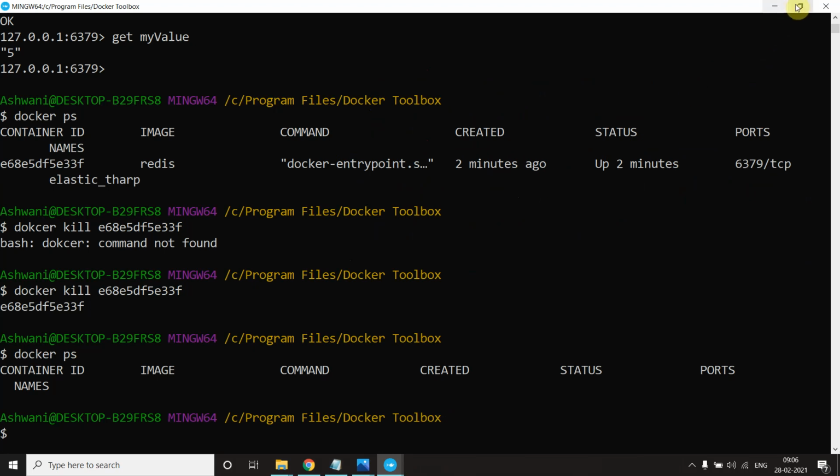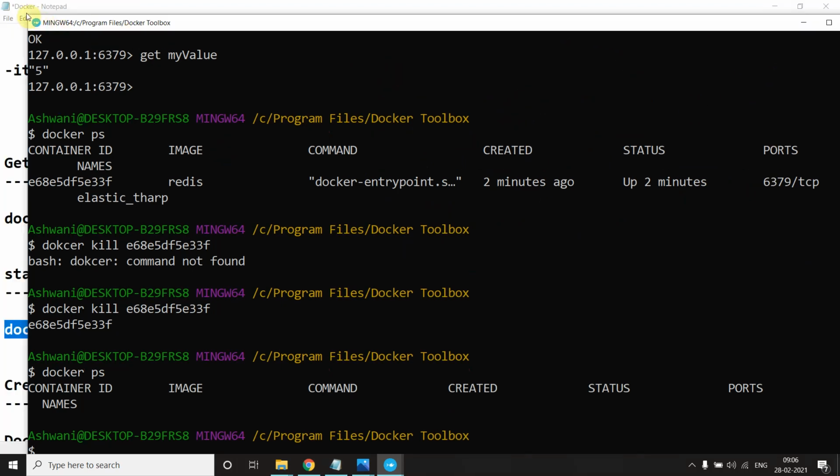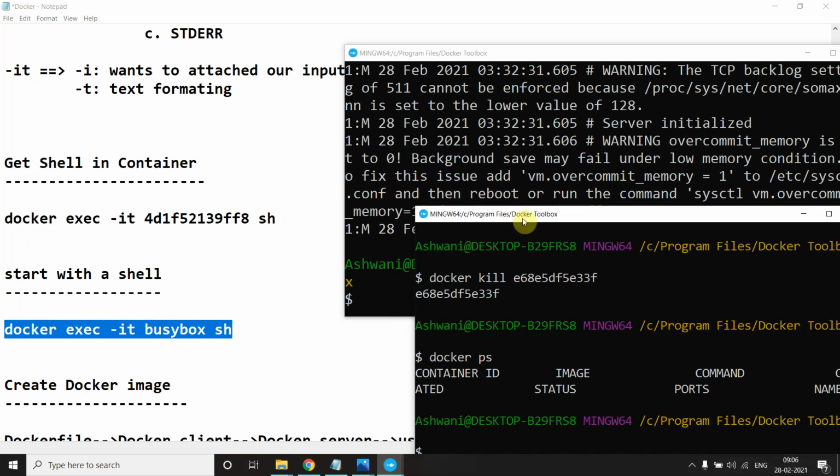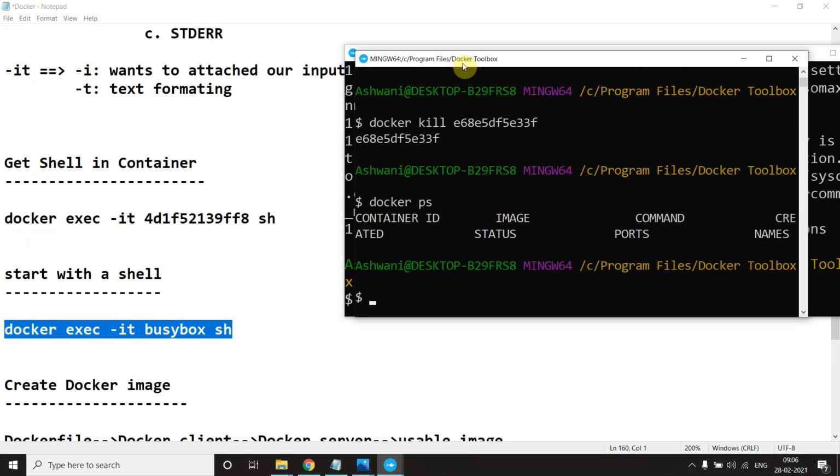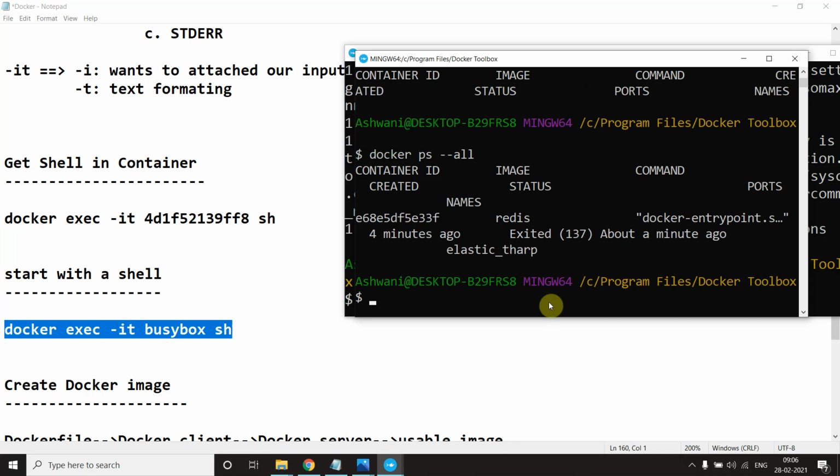So let me make this so we can see the result. Okay, so Docker exec -it, and first I will see whether we have a process or not. Docker ps -a, we have this Redis.